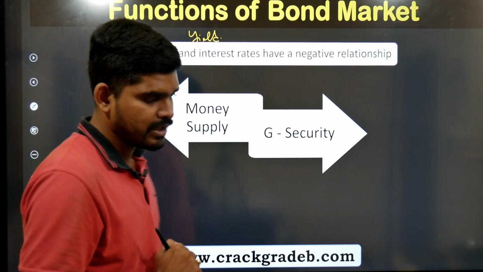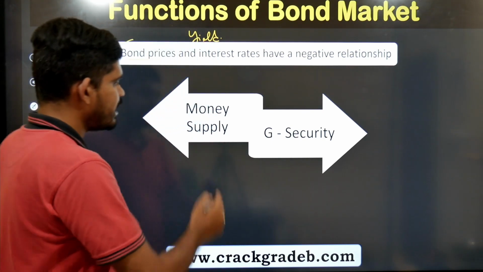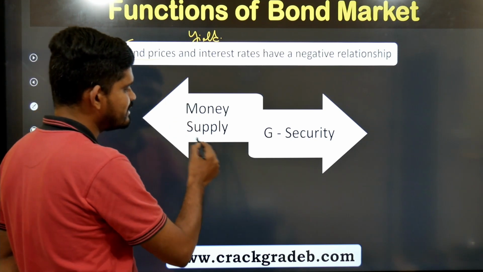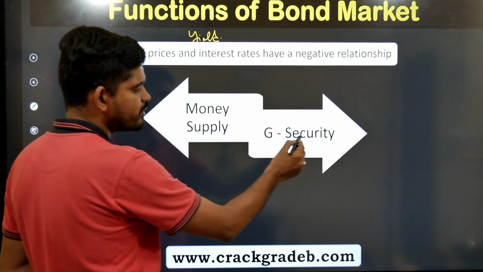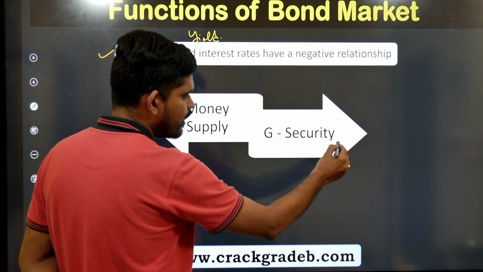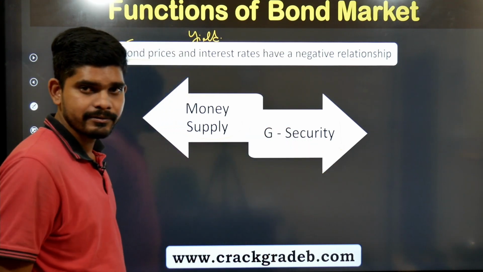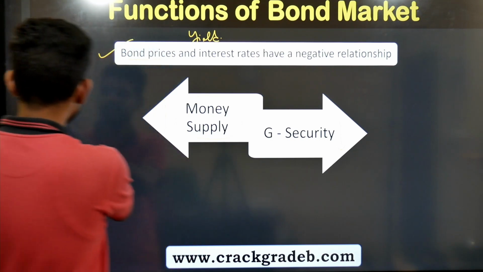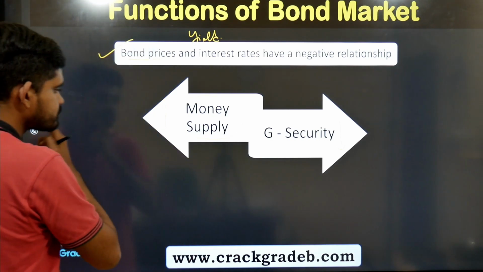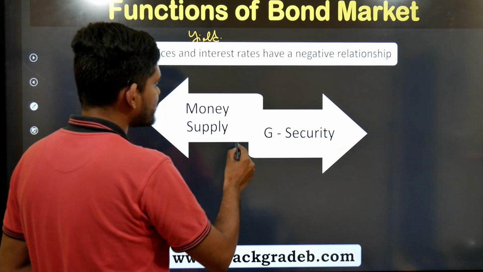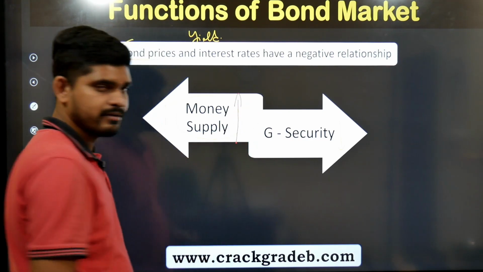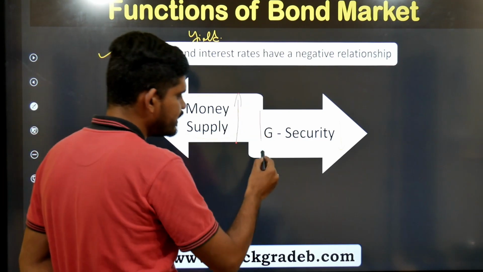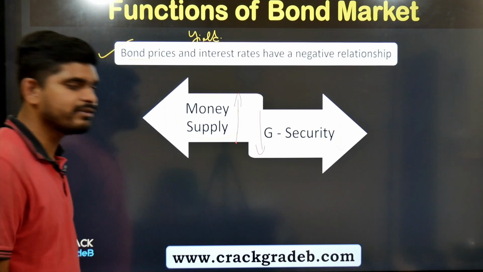How? Now see, when RBI wants to decrease the money supply, they have to decrease the number of government securities in the market, right? And when the RBI wants to increase the money supply, they have to decrease the number of government securities in the market.